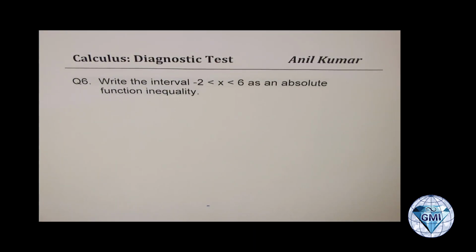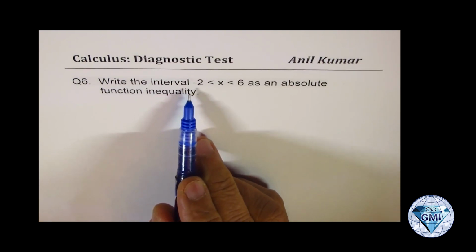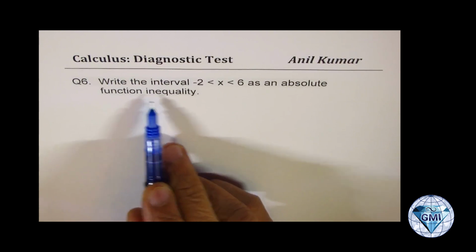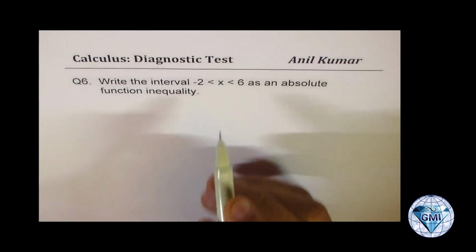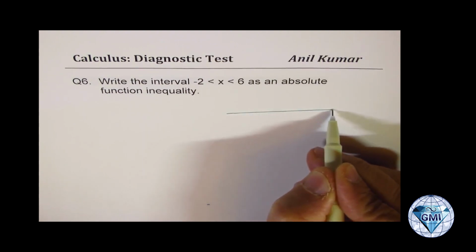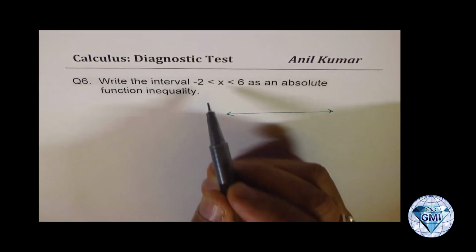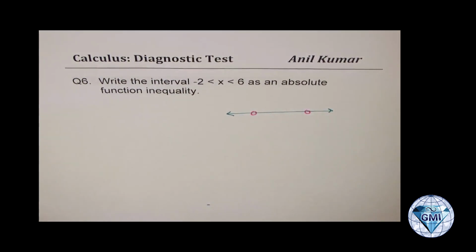Now here is question number 6. Write the interval minus 2 to 6 as an absolute function inequality. Now we are saying that on a real number line, we're looking for x between minus 2 and 6, not including these numbers, right?